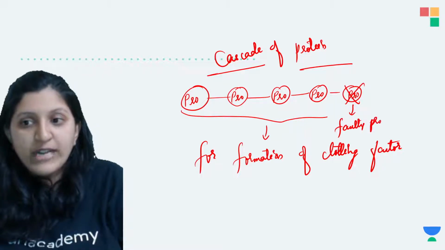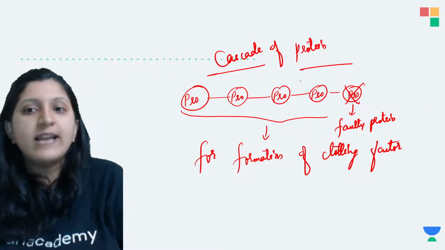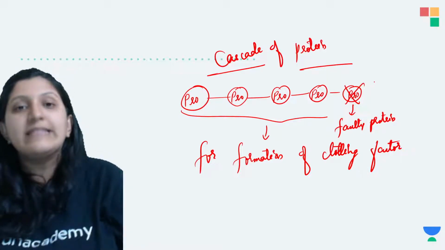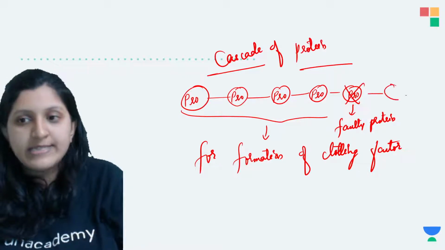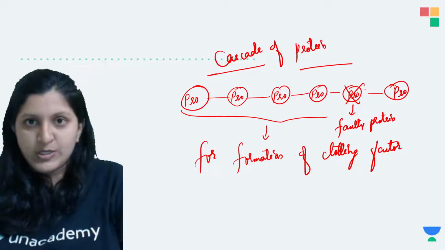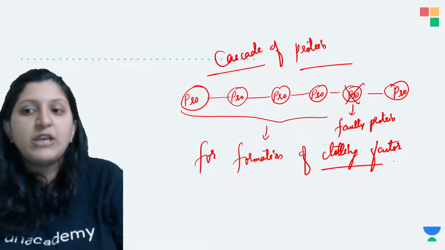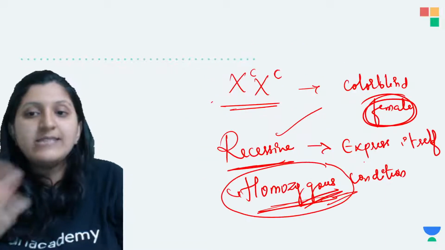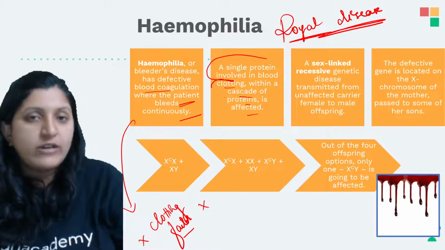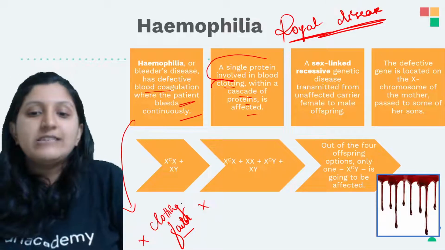The cascade of proteins is not completing its chain. The next protein is there, but in between this protein is missing, so this is not going to work. There is no formation of clotting factor, and that's why we say a single protein involved in blood clotting within a cascade of proteins is affected.